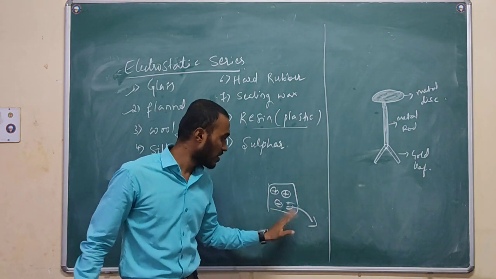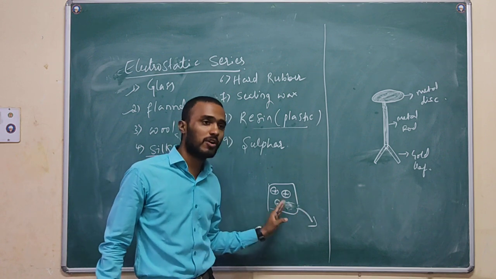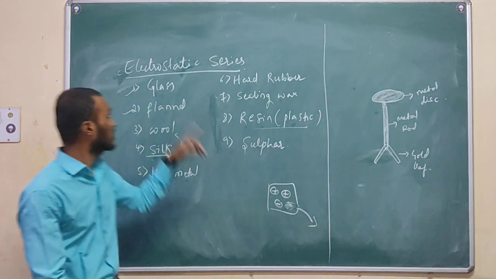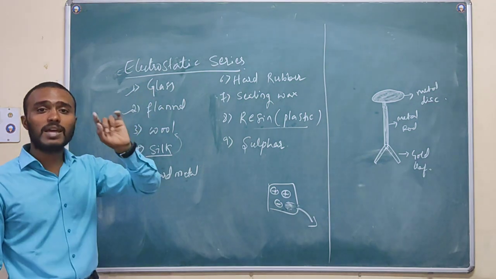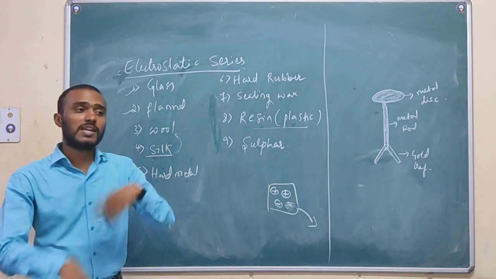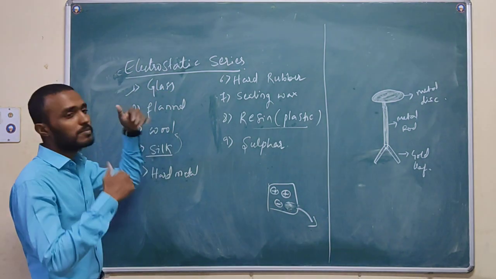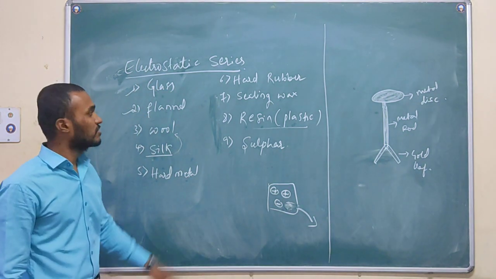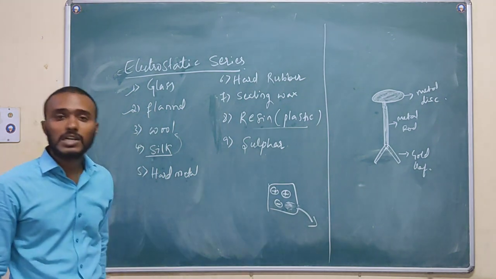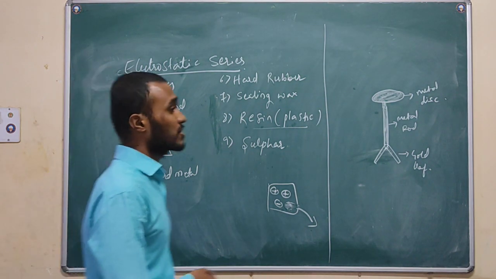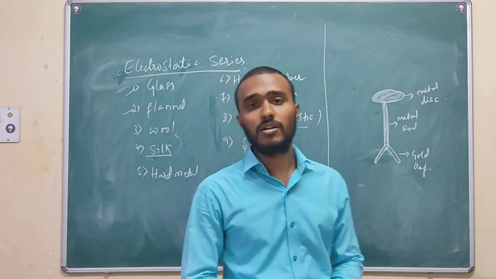If negative charge comes out from a body, then this body appears positively charged. The glass will lose its charges immediately while interacting with the other body, so that body becomes positive immediately. In this manner, they have given the series. That is what we call the electrostatic series.